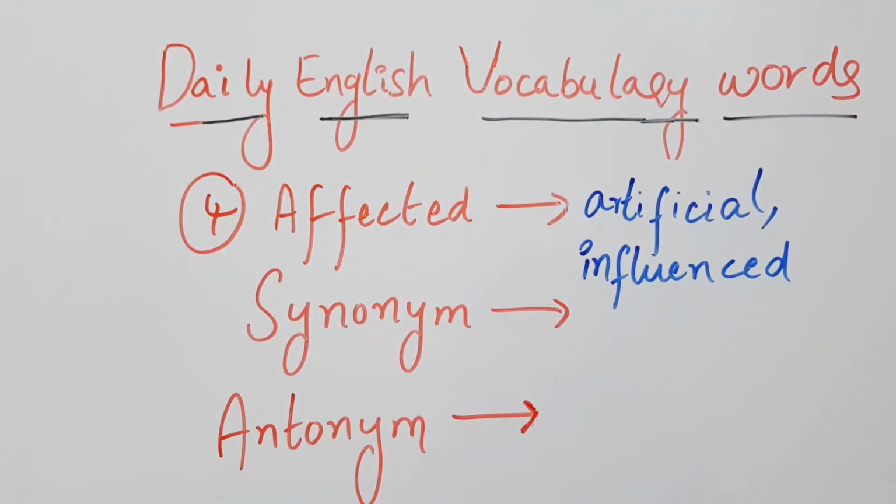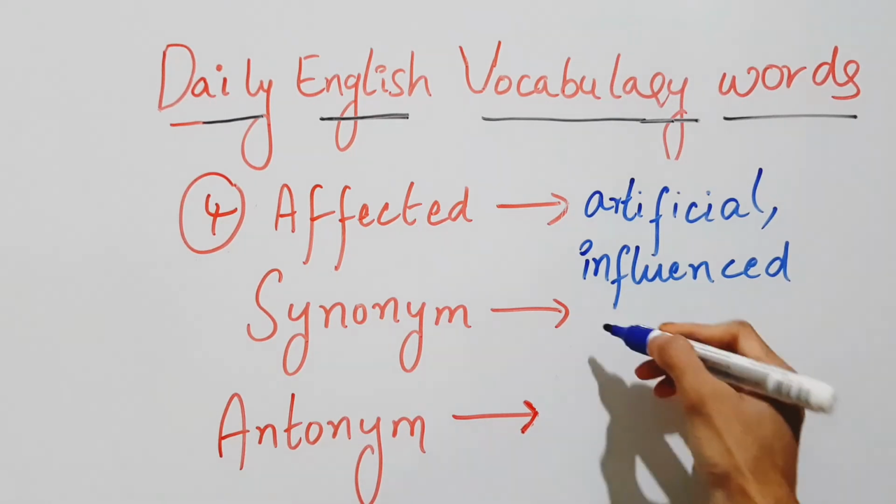Like we use in our daily life: we are influenced by so-and-so, or we are affected by thunderstorm, we are affected by a job. The synonym for affected is pretend.